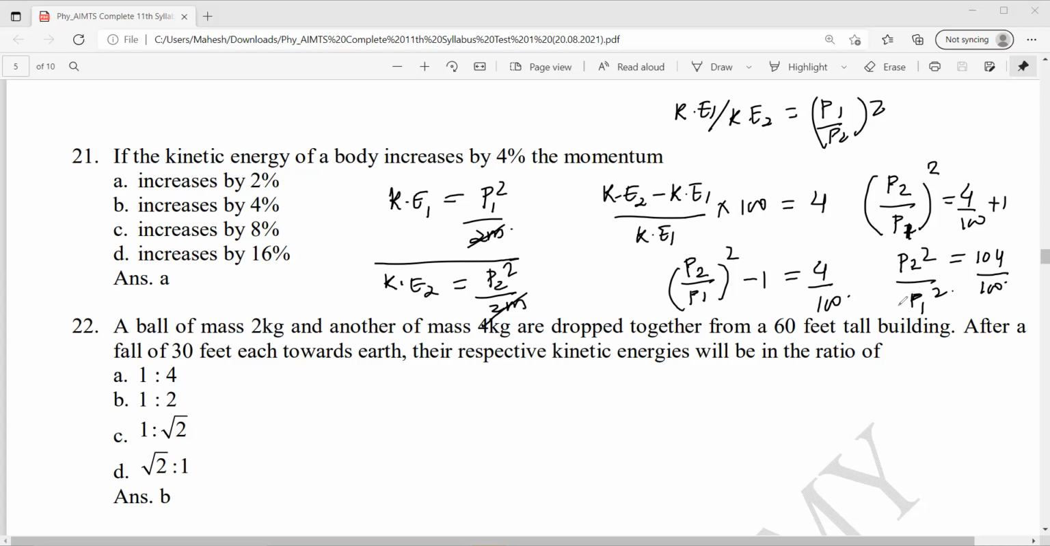Okay. What do they need? They are asking momentum. The momentum, obviously, will increase by about 2%. How to find the increase in momentum? P2 minus P1 by P1 into 100. Put these P2 and P1 values in this equation. You'll get the answer is 2%. Next.